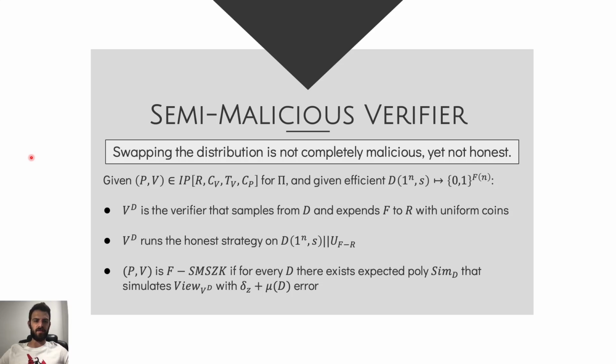We will not go into all the details, but basically, this means an interactive proof is secure against semi-malicious verifiers if for every efficient distribution D that outputs f bits, the interaction between the semi-malicious verifier that uses D as the random coins and the prover can be simulated by some simulator SimD, which depends on this distribution, up to some error factor, which is the simulation deviation.